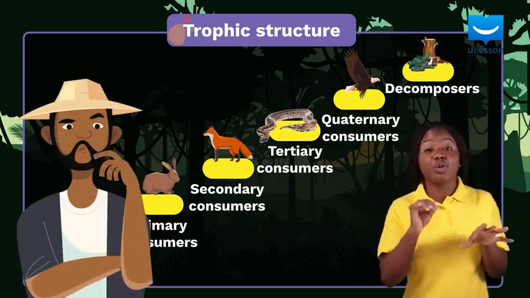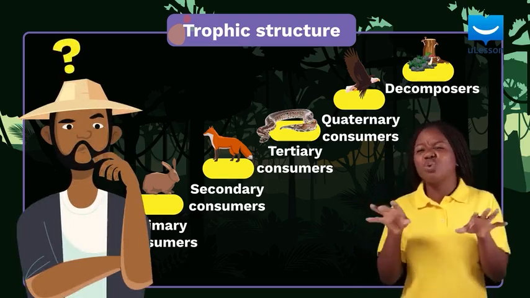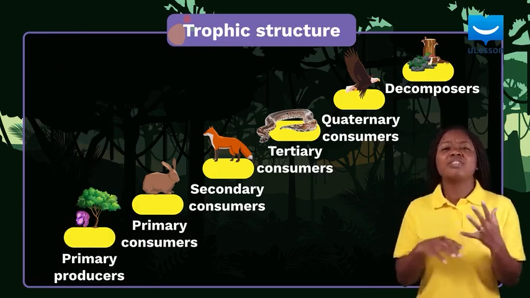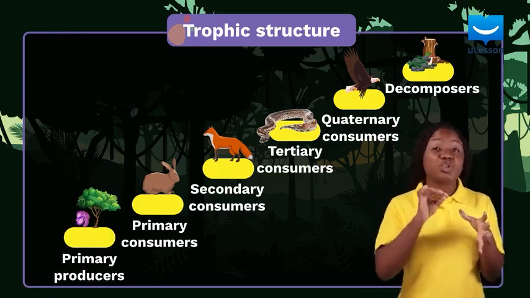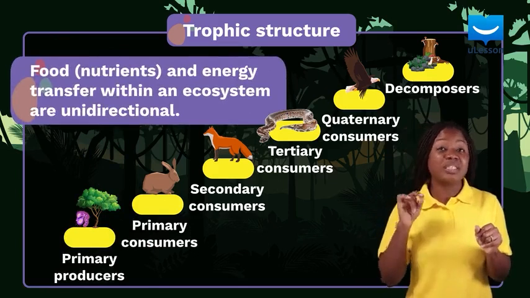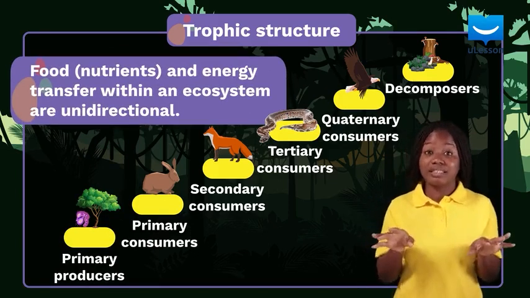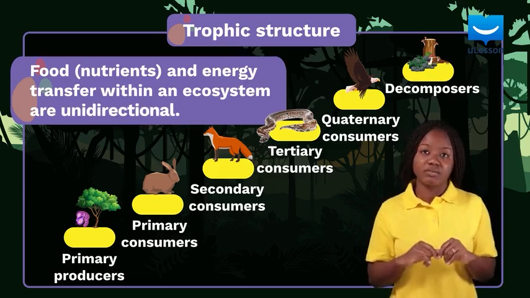Some organisms can occupy more than one trophic level at different points in time. You'll get to know how soon. There's something special about this trophic structure plan. Food or nutrients and energy transfer within the ecosystem's trophic structure is unidirectional. That is, it is in one direction.